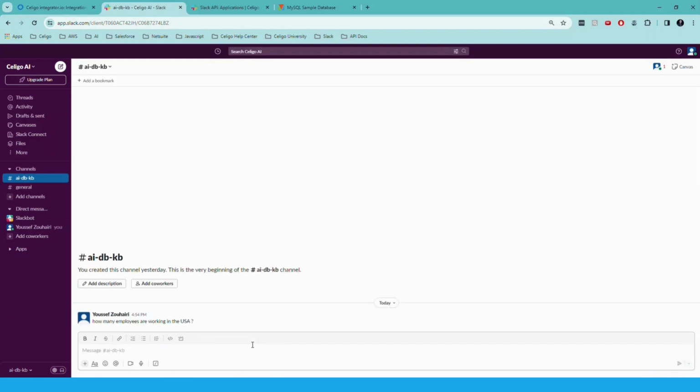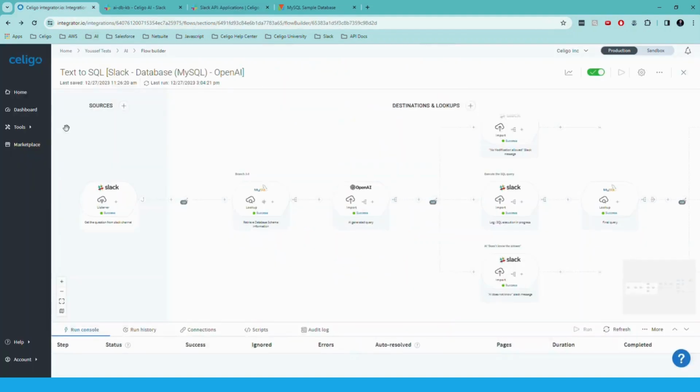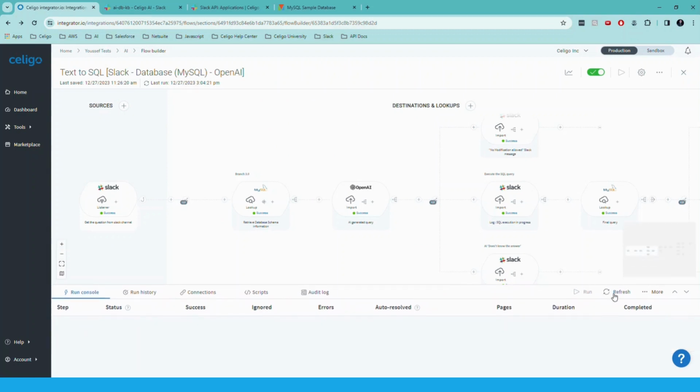Once you send this question, what's happening in the background is the app is sending this to the URL, and the URL here is triggering the flow.